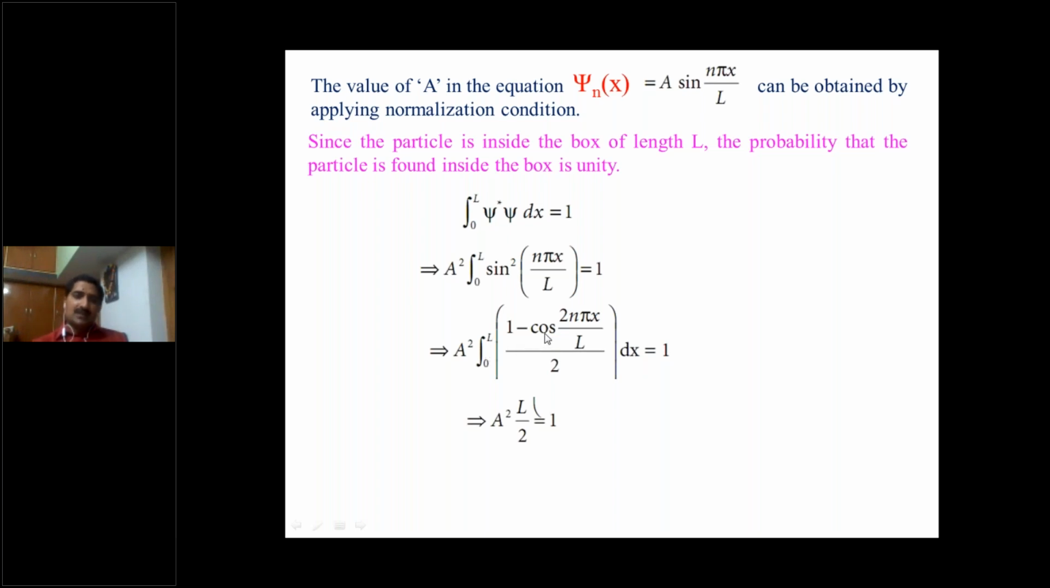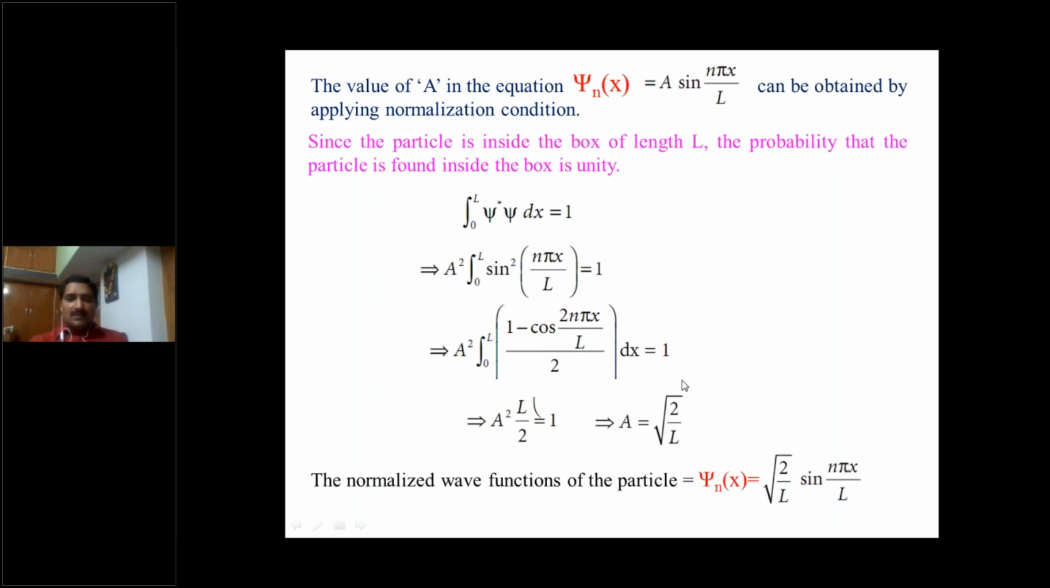Integral of cos gives sine. So here the lower limit is 0, sine 0 is 0. The upper limit is L, L cancels, so sine 2n pi is again 0. So the second term value is 0. Only the first term exists. So A square into L by 2 is equal to 1. So A square is equal to 2 by L. A is equal to root 2 by L.